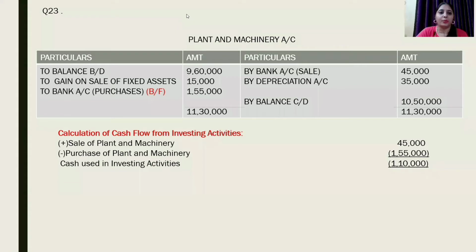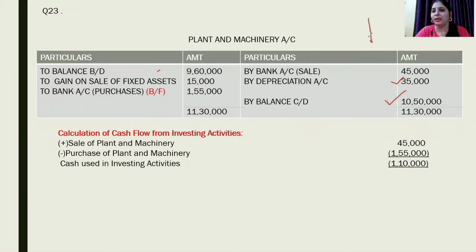And on 31st March 2020, we have a balance of 10,50,000. Very clearly it is written in the question that this is book value, written down value. That means there is no need to prepare a separate provision for depreciation account. After that, it is written depreciation during the year, so that means it is current year depreciation amounting to rupees 35,000.